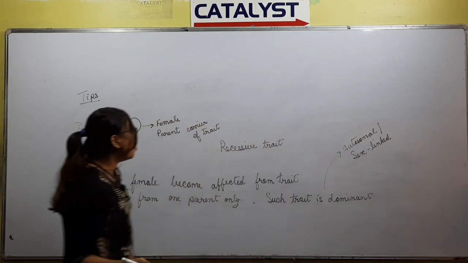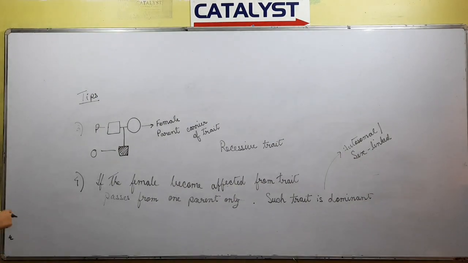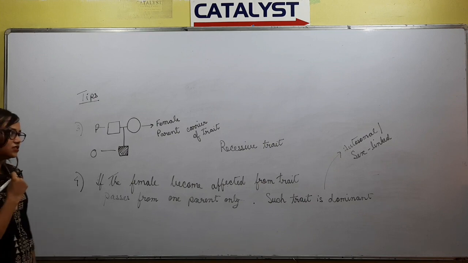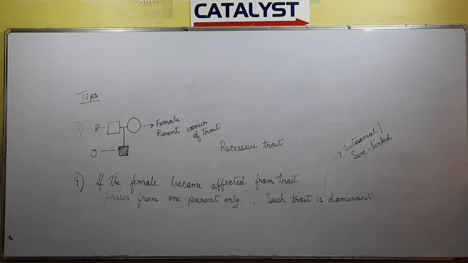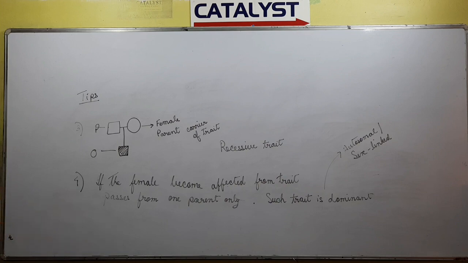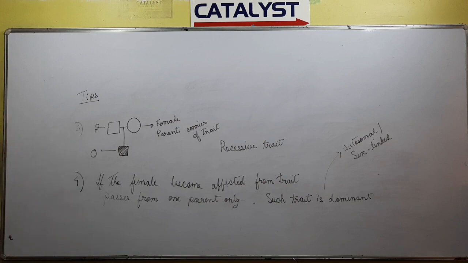All these points we need to keep in mind when we deal with the numericals or the problems of pedigree analysis. So, go through the theory part properly so that we can solve the questions in the upcoming week. These are the 4 tips we need to keep in mind while solving pedigree analysis questions.